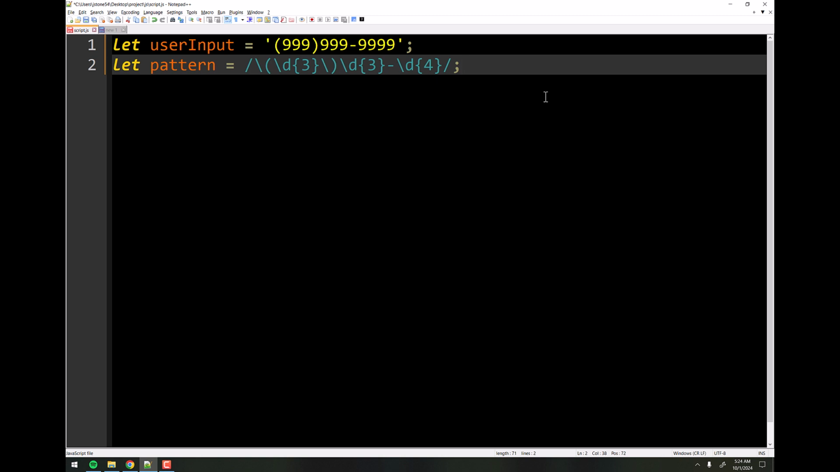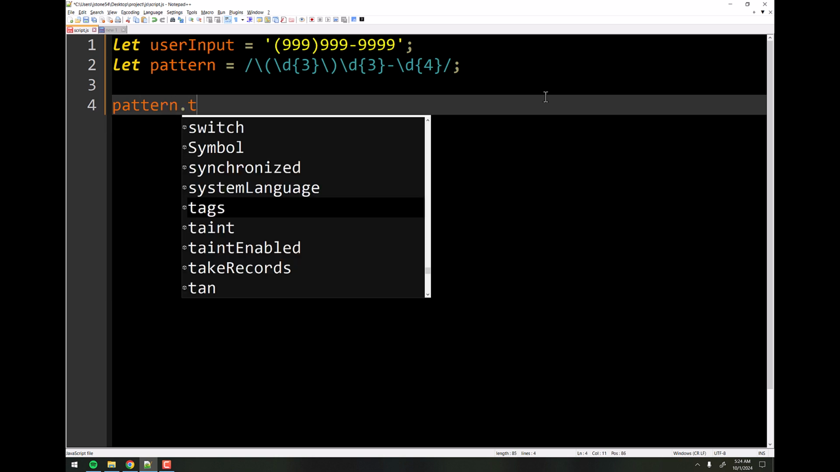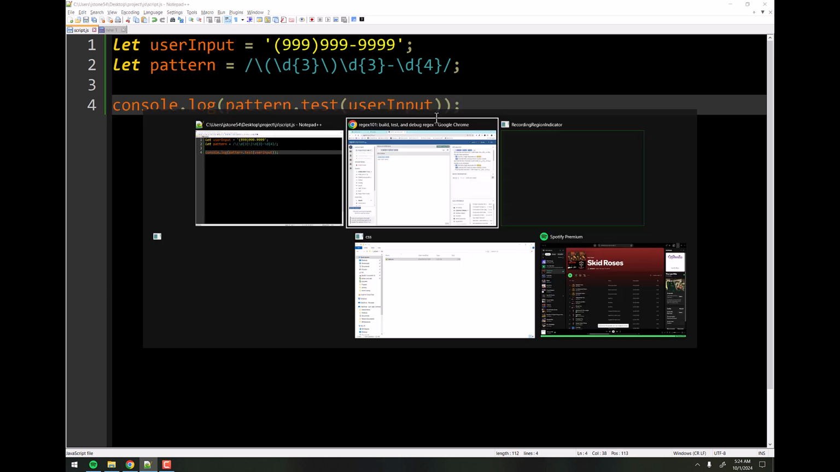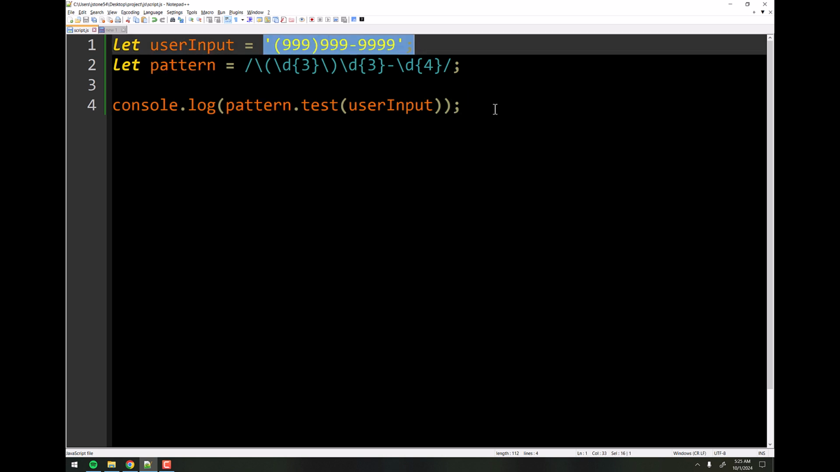Then the next thing you do is you will say pattern.test. So you're going to test that pattern on some value. What value? Well, in this case, we're going to do userInput, right? And so let's just console that out. We'll just do console.log right here. And now when we go to the page and refresh it, you'll see that it is true because the pattern, when we tested it against this number, there was a match. But we're not quite done yet.